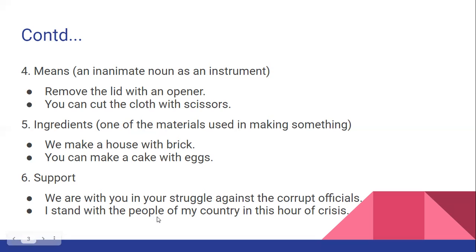I stand with the people of my country in this hour of crisis. So I stand, I support, I am with the people. It means I am supporting the people. I am standing in support of the people of my country in this hour of crisis. And of course, nowadays we are facing crisis, pandemic.